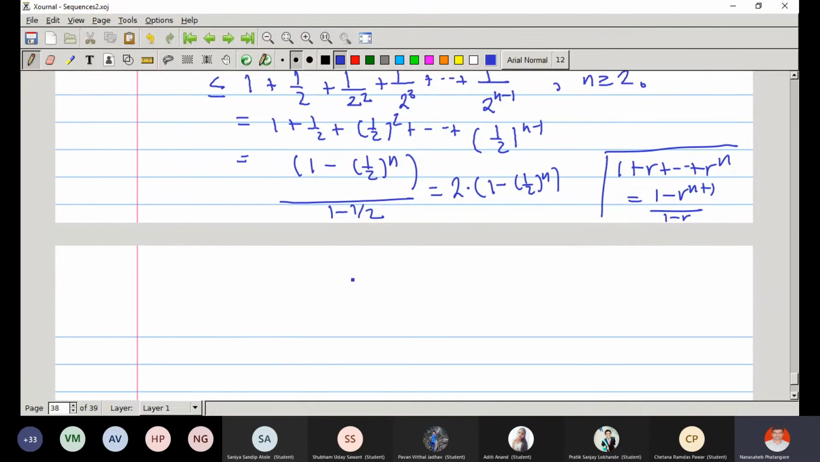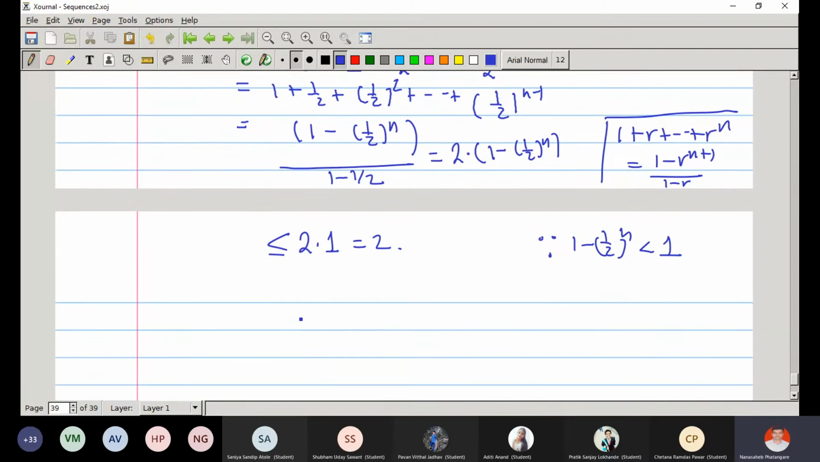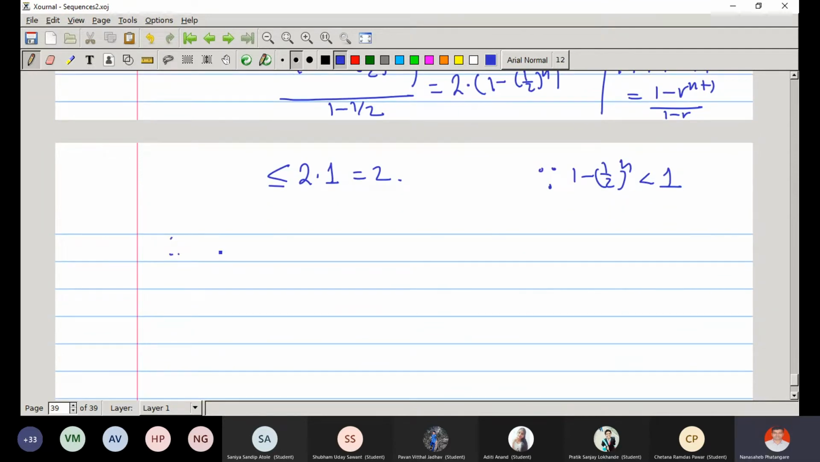Now, this 2 as it is. Now this bracket 1 minus half raised to n is less than 1. Am I right? Yes, sir. And therefore, if I replace this bracket by 1, then this quantity is bigger. So what is the conclusion? We started with xn and we found that it is less than or equal to 2, and it is true for every n. Therefore, xn is less than or equal to 2 for all n.